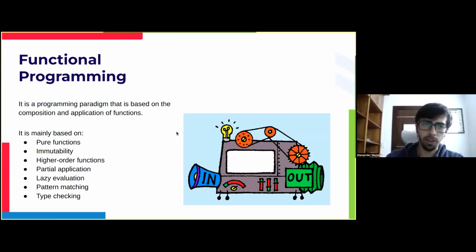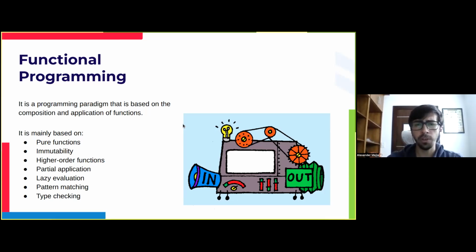So what is functional programming? Well, functional programming is a programming paradigm that is based on the composition and application of functions. When a language is fully functional, that means that everything that it has is functions, and everything that it uses are functions. And it works with these functions together to have a functional software that works. These functions have a very specific definition in the sense they can be considered something like a box that does something, and it presents an input and an output. And these behaviors should always be consistent in the sense that an input should always return the same output.